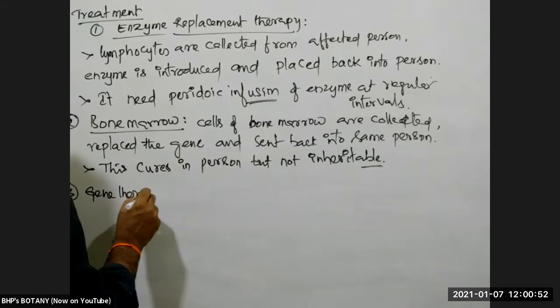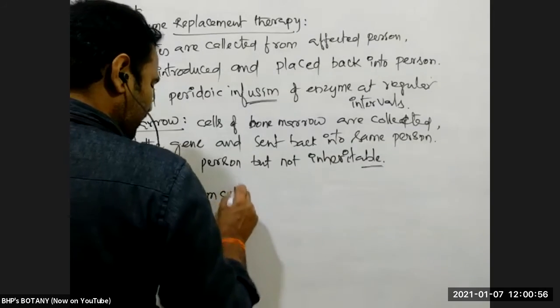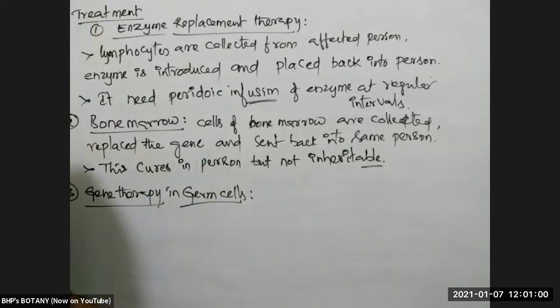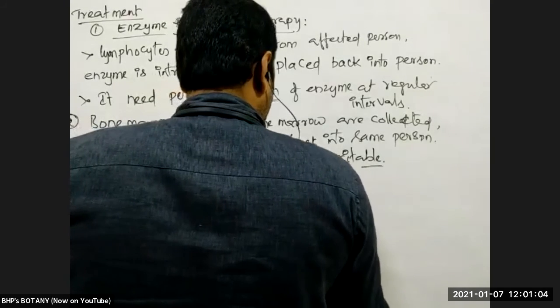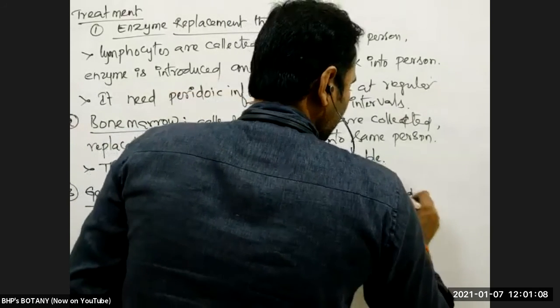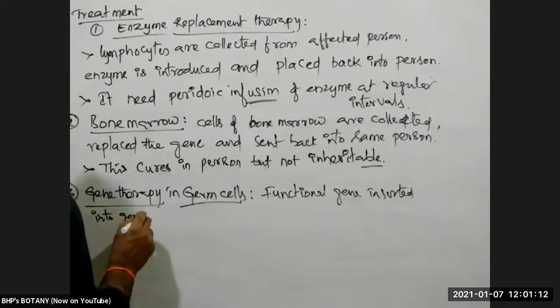If gene therapy is done in germ cells, the ADA gene is inserted into the germ cells. That means the functional gene is inserted into germ cells.